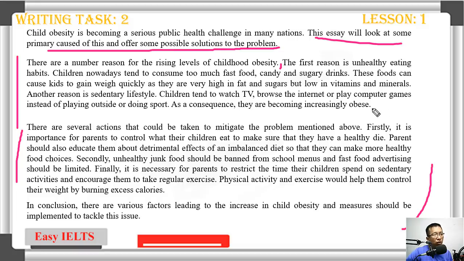If you have some vocabulary, write it down, learn it, study it. Because the vocabulary that I give in the essay, you will use a lot in your writing, and you will get band 7, no problem.